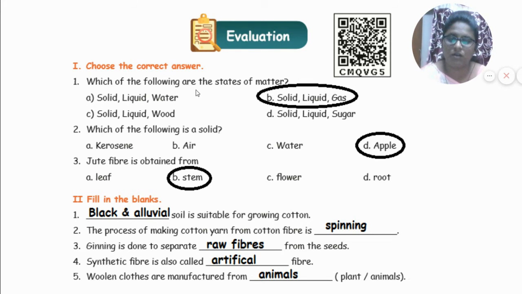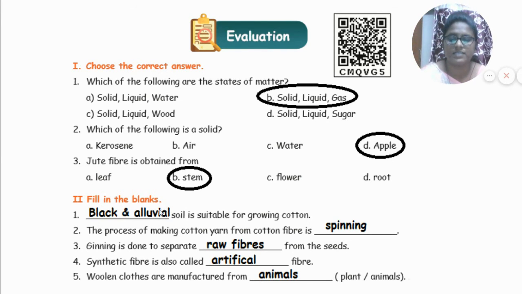Let's move on to choose the correct answer. Which of the following are the states of matter? Solid, liquid, water; solid, liquid, gas; solid, liquid, wood; solid, liquid, sugar. What, children? Solid, liquid, gas. Which of the following is a solid? Kerosene, air, water, apple. Which one is solid here? Apple. Jute fiber is obtained from dash. Leaf, stem, flower, root. Stem.